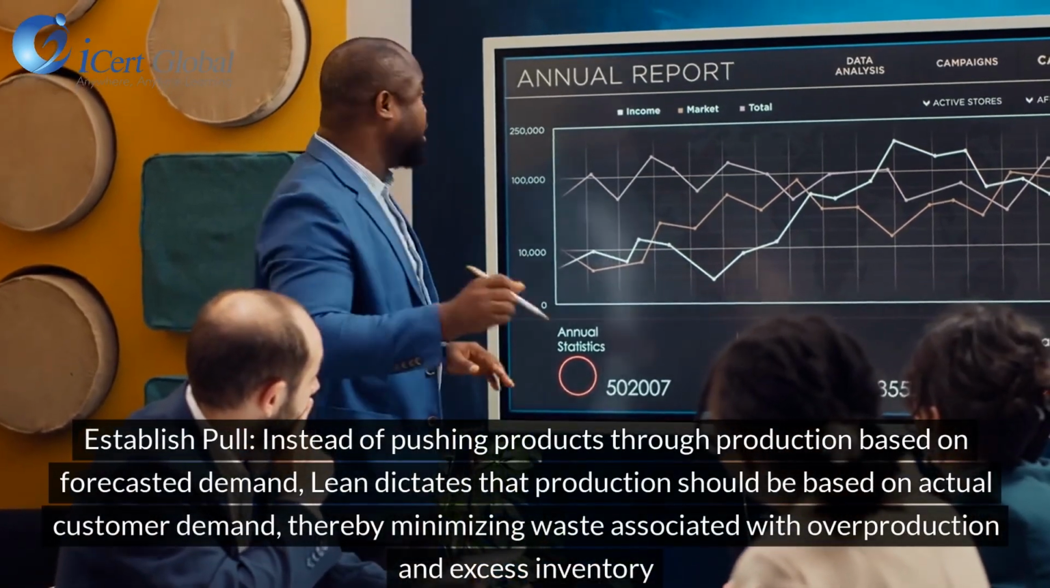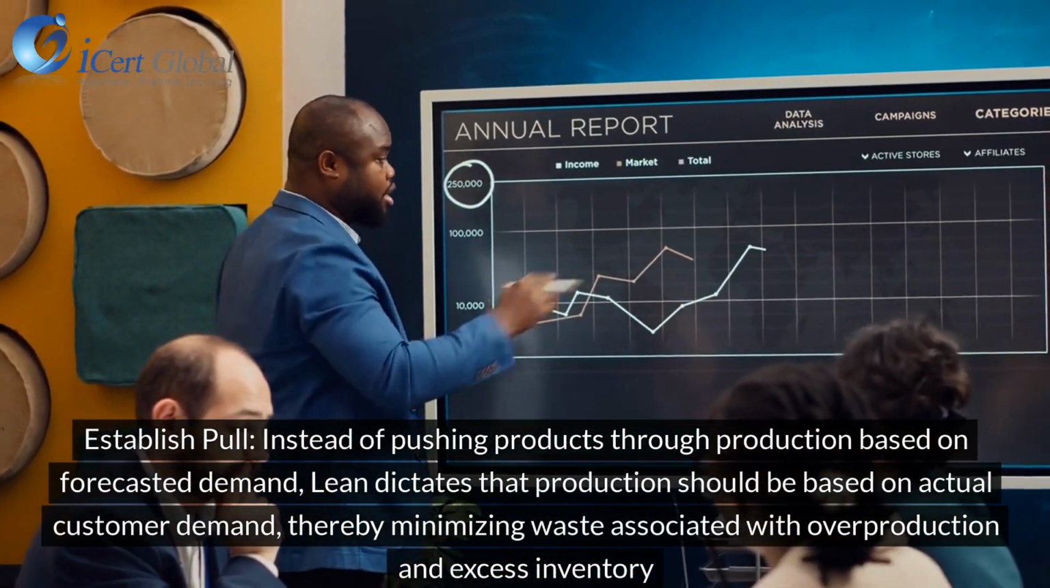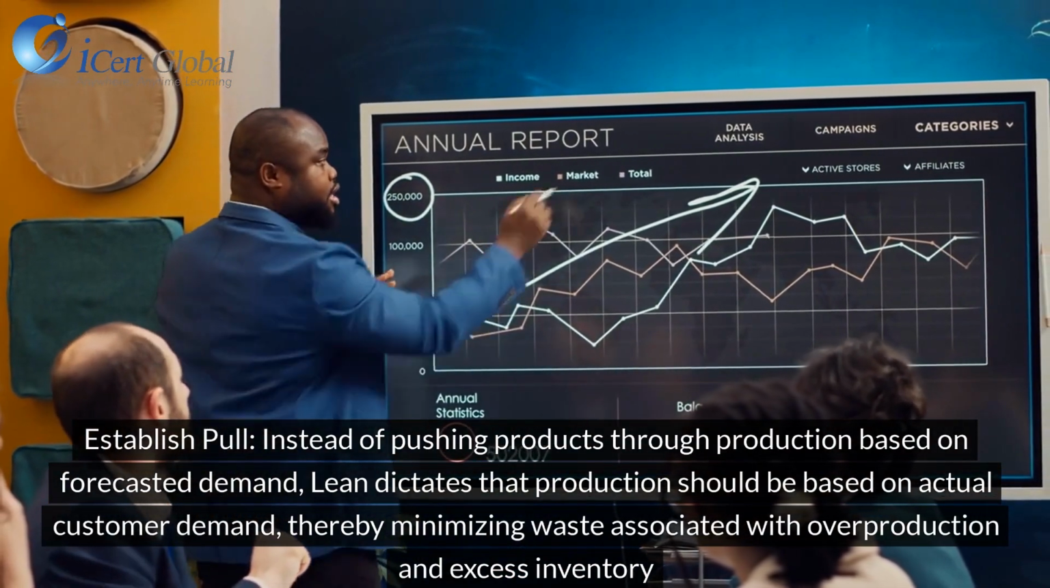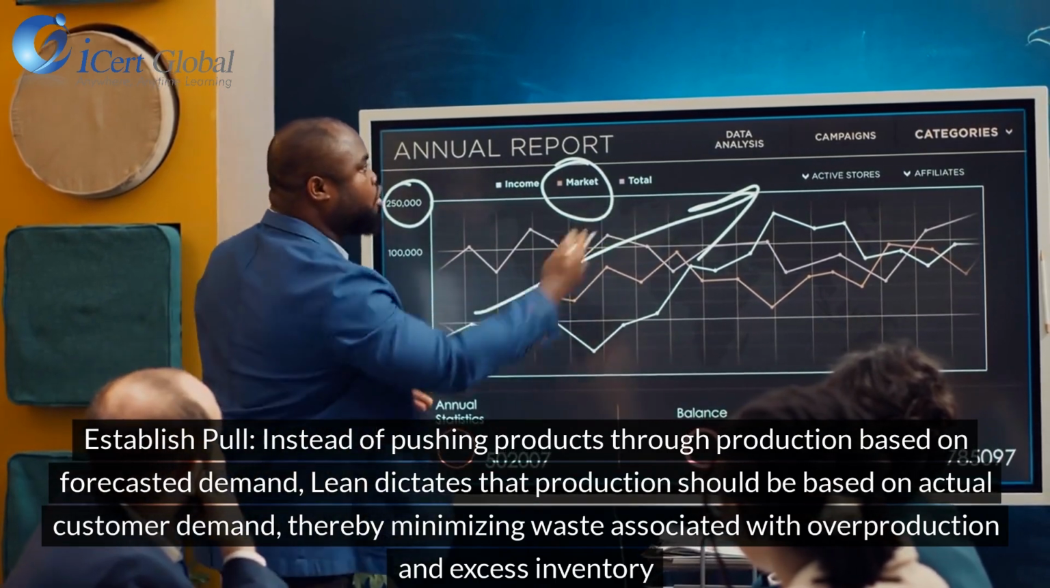Establish pull. Instead of pushing products through production based on forecasted demand, Lean dictates that production should be based on actual customer demand, thereby minimizing waste associated with overproduction and excess inventory.